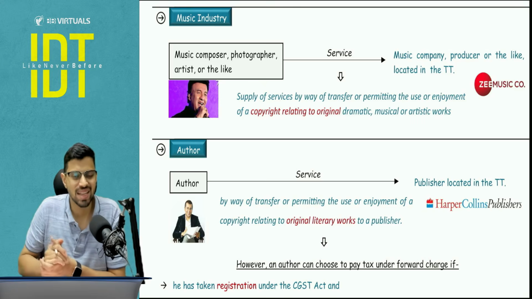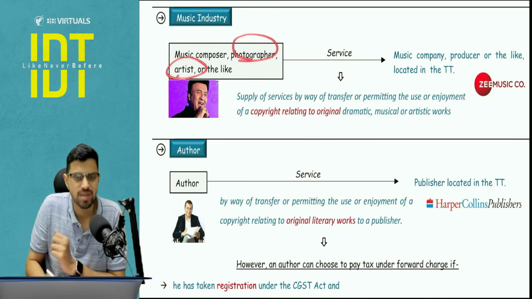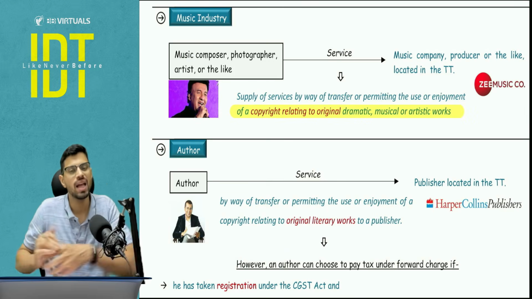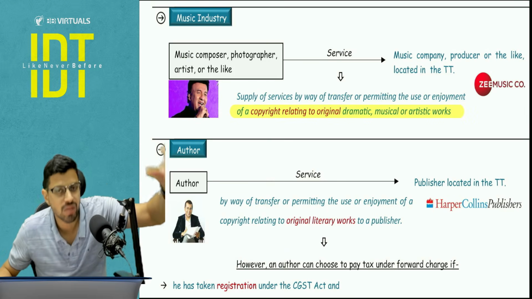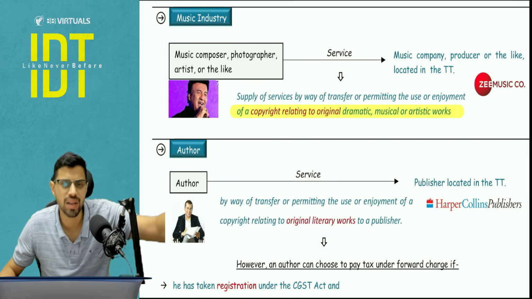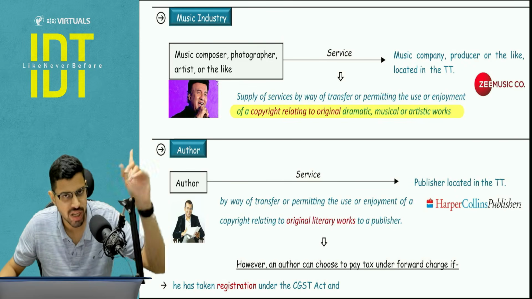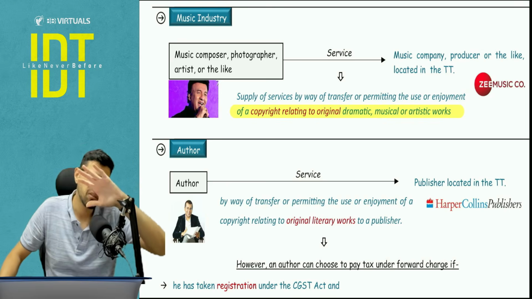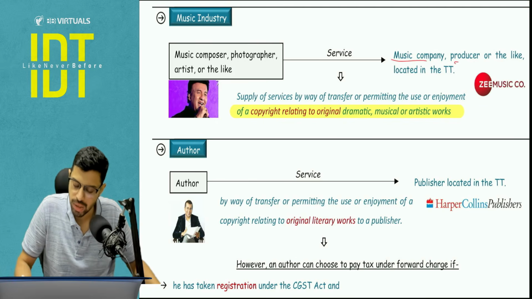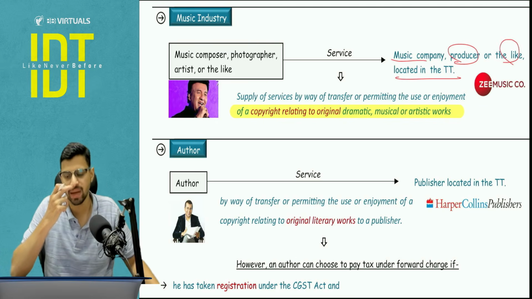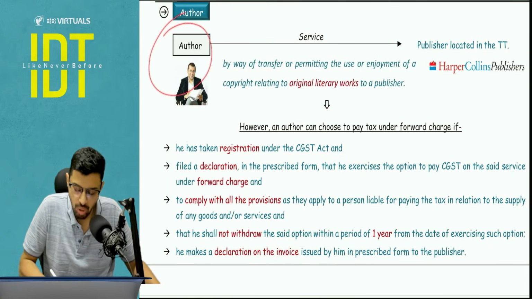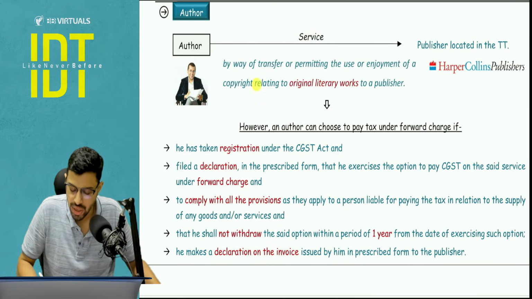So yeah, basically there is a music composer, there is a photographer, artist. So these are creative people who own copyrights with respect to original dramatic, musical or artistic work. They transfer this right to use, and in return they earn royalties. This is a service, right? Schedule number 2, we have covered that everything with respect to IP is under service. So this is a service, and they are transferring this to a music company or producer who is located in the taxable territory. Then RCM will apply, and a similar thing applies with respect to an author who is holding his rights with respect to original literary work.